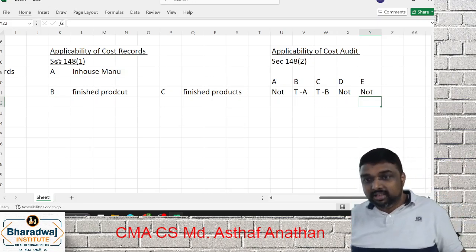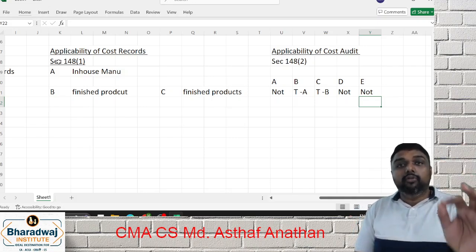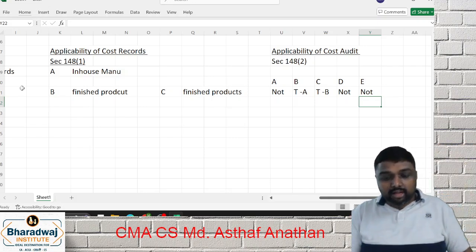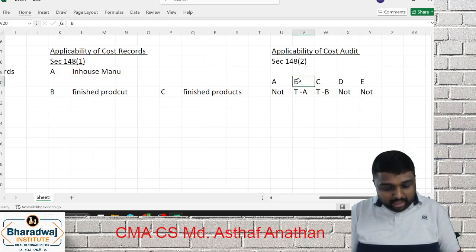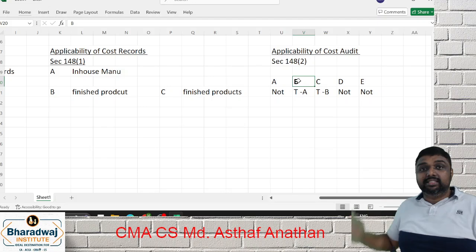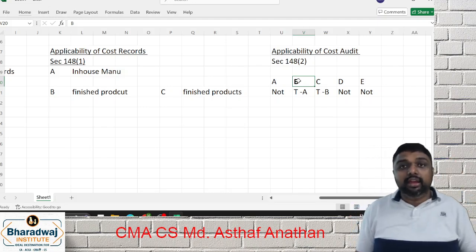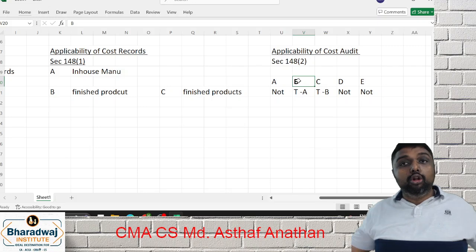Are you ready, friends? First I am discussing applicability for regulated products. Regulated product means table A, B only. How do you compute? I am taking a practical example. First step, you have to take the aggregate turnover of all the products.